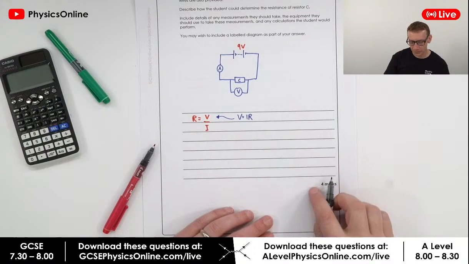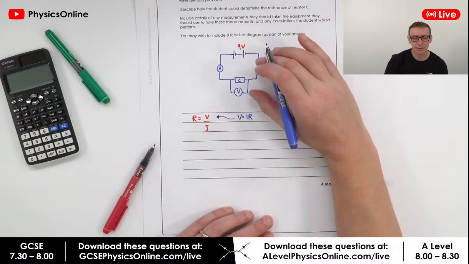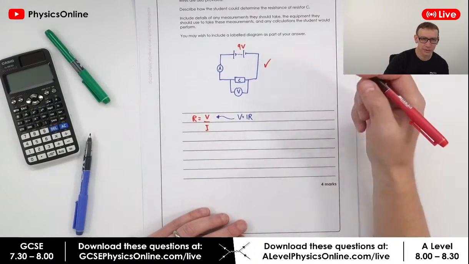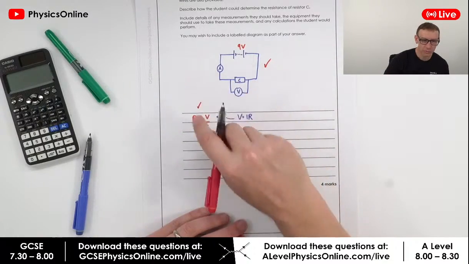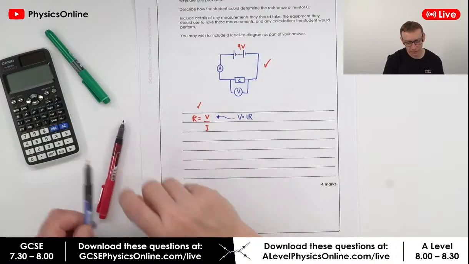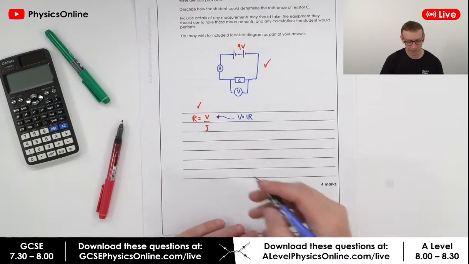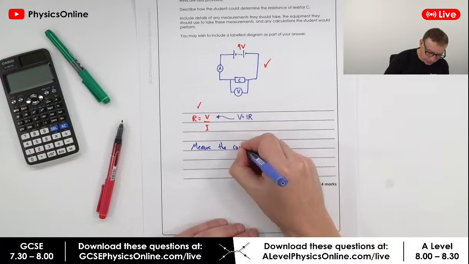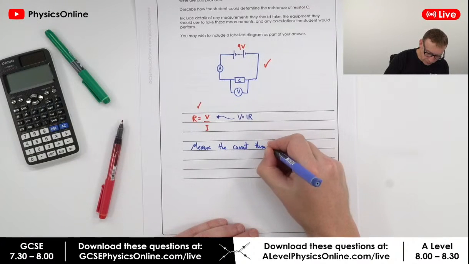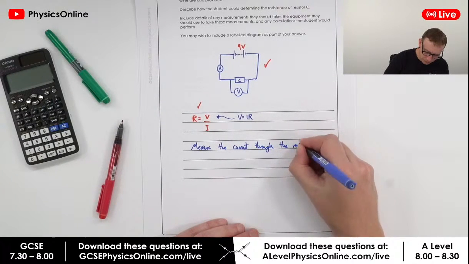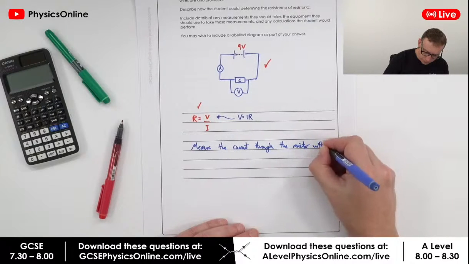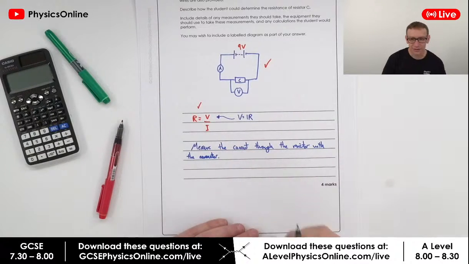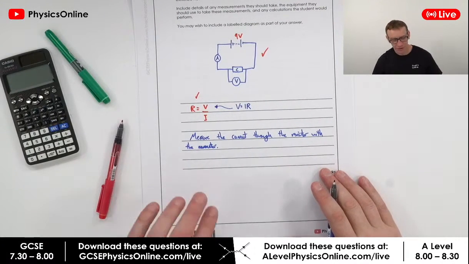So for a question like this for 4 marks, you're going to get maybe 1 mark for drawing the correct circuit diagram, and maybe 1 mark for identifying which equation to use. Then you need to state the obvious things. So you could say: measure the current through the resistor with the ammeter. That's a super obvious statement, but that is completely true.